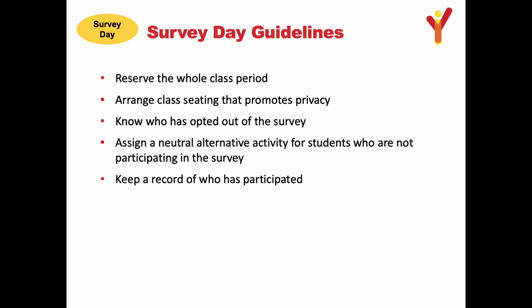4. Students not participating in the survey should be assigned the alternate activity decided upon in advance. Students may not be participating due to parental opt-out or deciding on their own not to participate. Students in a grade level not taking part in the survey, such as 7th, 9th, or 11th grade, should also do the alternate activity. The activity should be something that students can perform quietly at their desks while the other students are taking the survey, such as quiet reading. A neutral activity is best, so students aren't discouraged from participating in the survey.